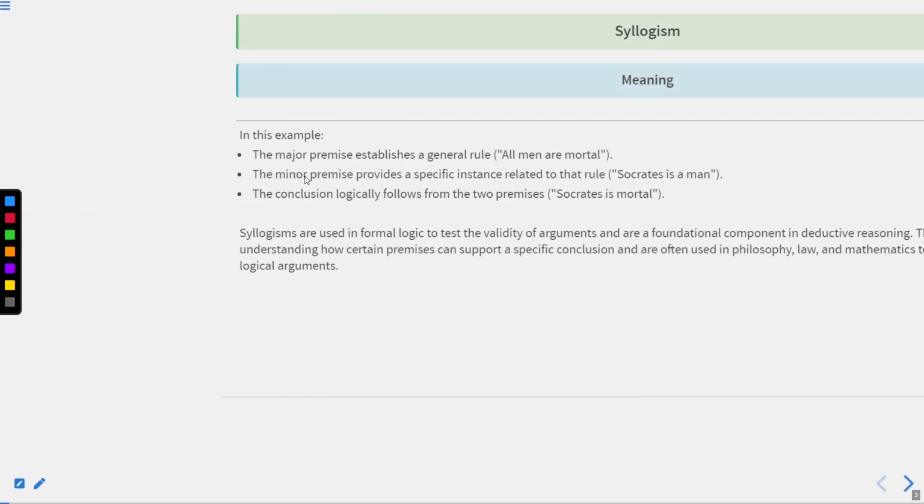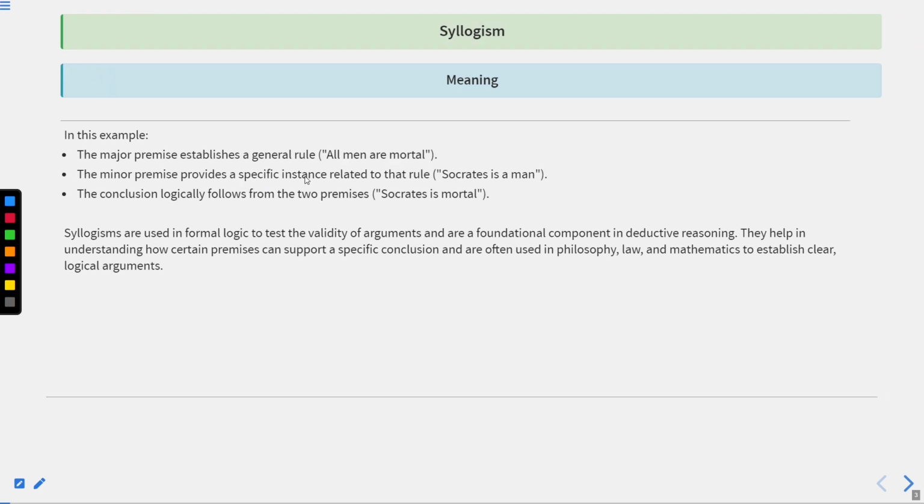So my dear students, now let's try to understand this particular example, which we have already understood. There is a general rule that all men are mortal. Then there is a specific instance, which we have already studied, like Socrates is a man. And the conclusion that follows from these two premises is that Socrates is mortal.